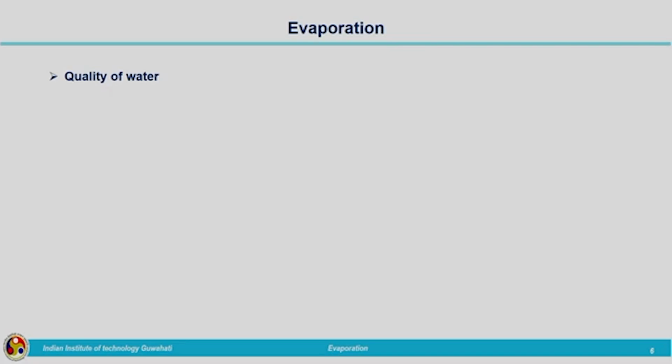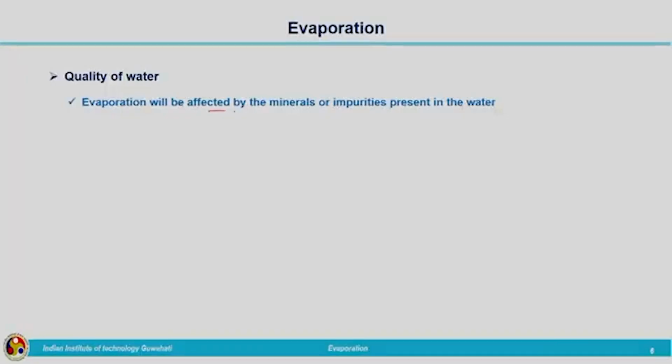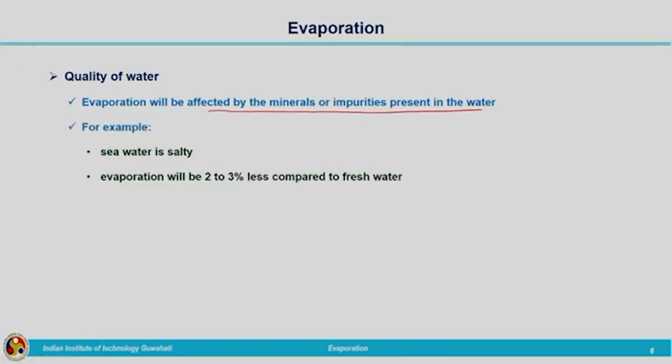Consider you are having pure water, fresh water, and also saline water. Because of the impurities present in the water, the rate at which the water is converted into vapor form will be reduced. So, evaporation is affected by the minerals or impurities present in the water. In the case of seawater, salty or saline water, the evaporation is 2 to 3% less compared to fresh water.